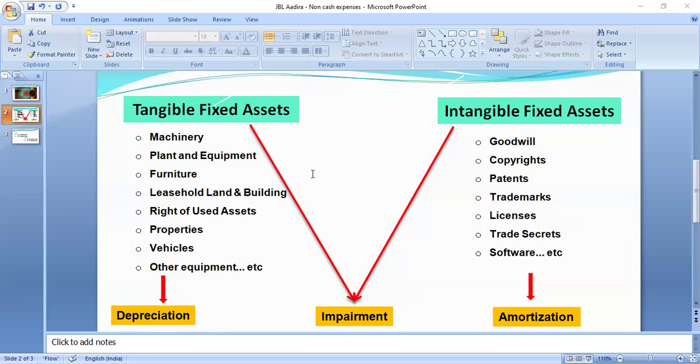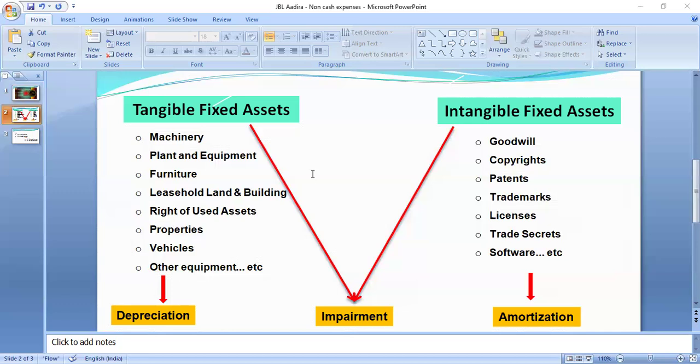Suppose the value of an asset purchased is 10,000 rupees with a 10% rate of depreciation, then 1,000 will be charged. This 1,000 will be charged over the next 10 years, so that after 10 years the value of the asset will become zero, because I am showing 1,000 depreciation charges in my profit or loss account for 10 years.